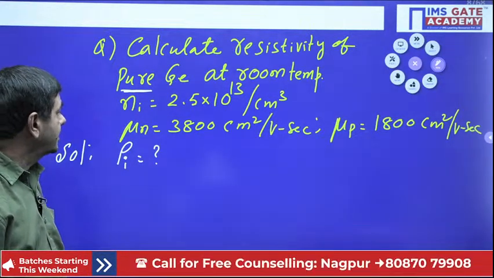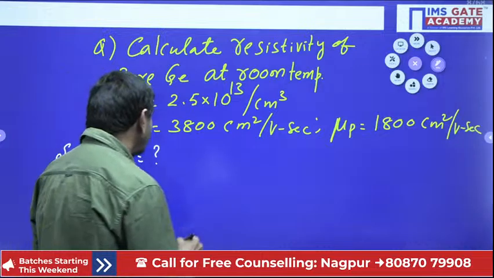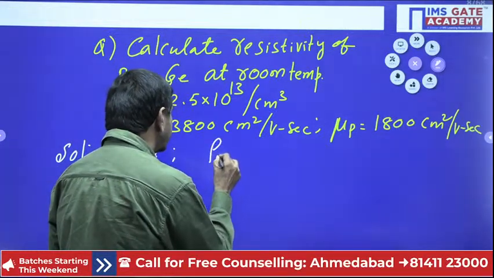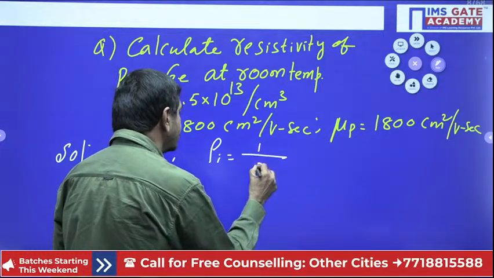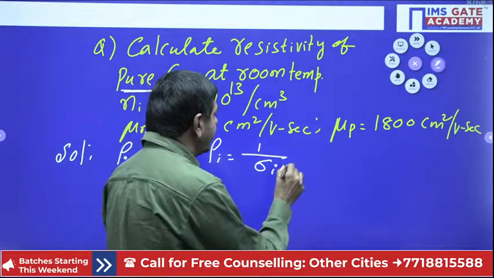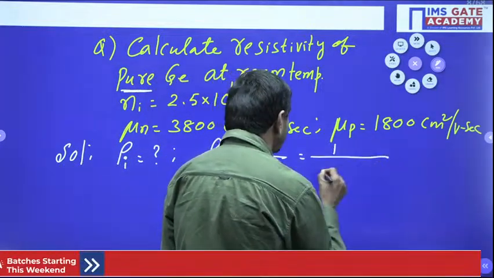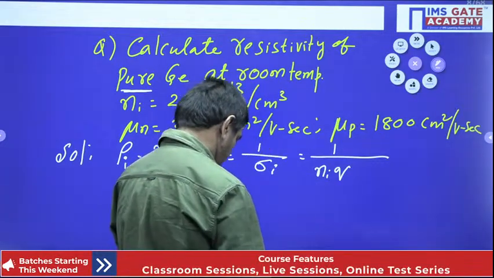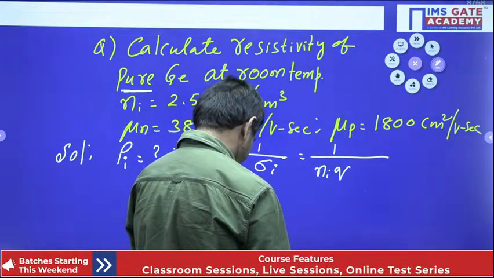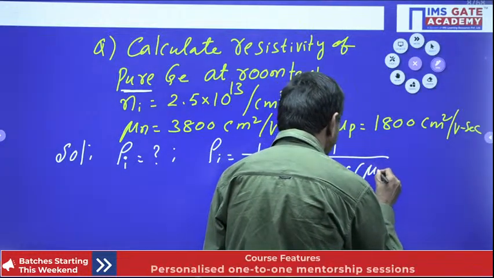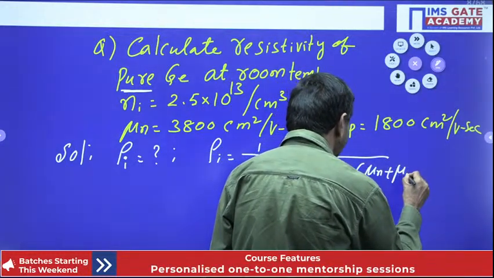How can we find this? We know rho I equals 1 by sigma I, and sigma I equals Ni into Q into mu n plus mu p.